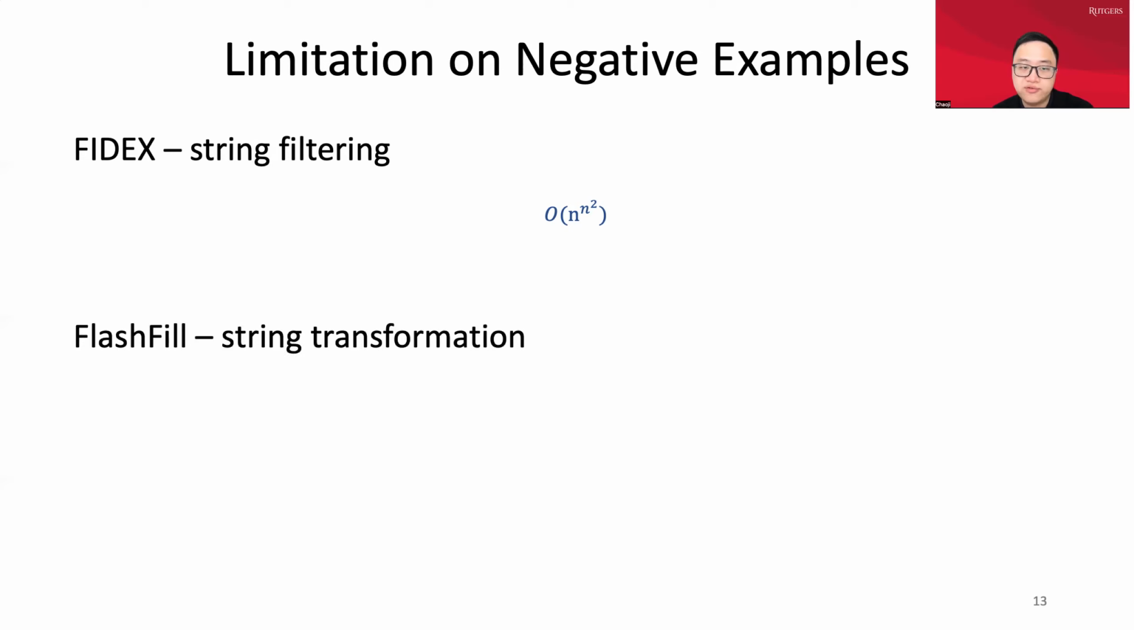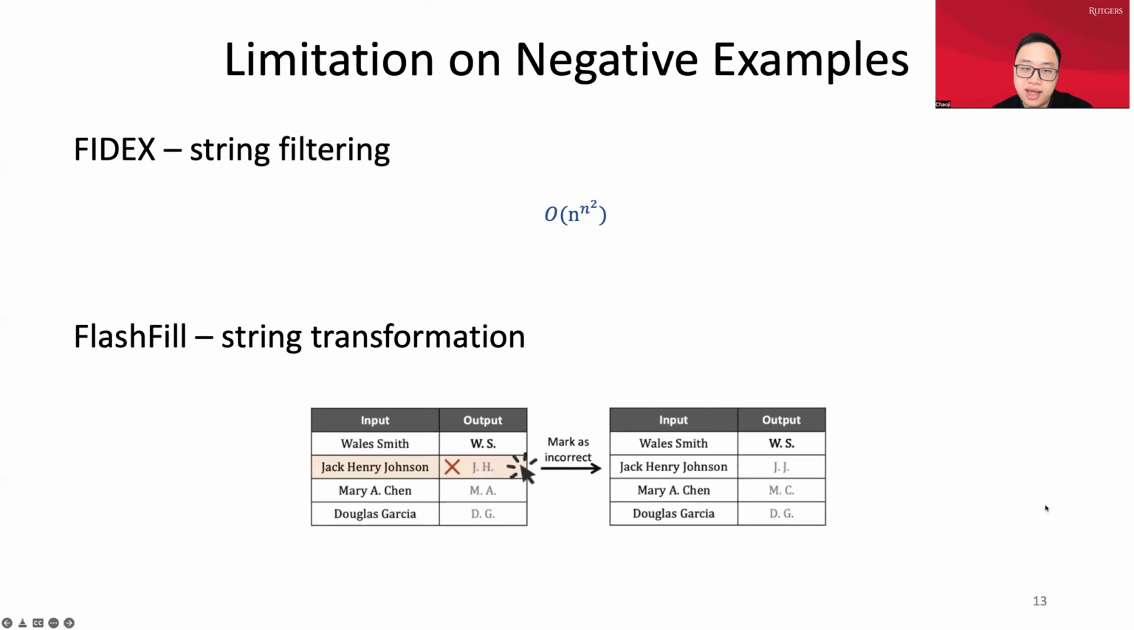Another work, FlashFill, which is a classic string transformation work, cannot deal with negative examples. So if we get a wrong transformation program, we have to correct it manually by entering a new positive example. We wondered if we could make use of the negative information: we just need to click the incorrect one, and it can automatically refine a new consistent program satisfying our requirement.